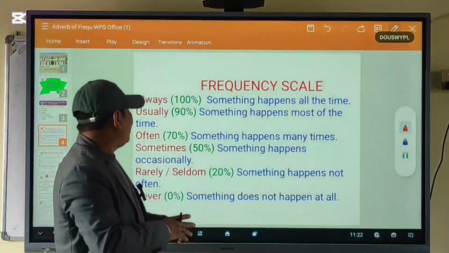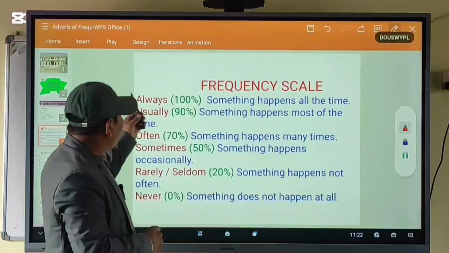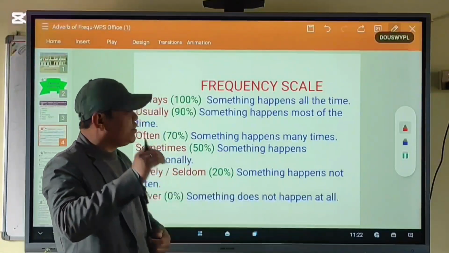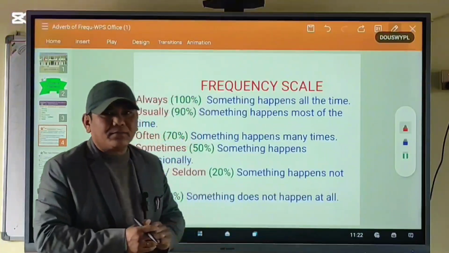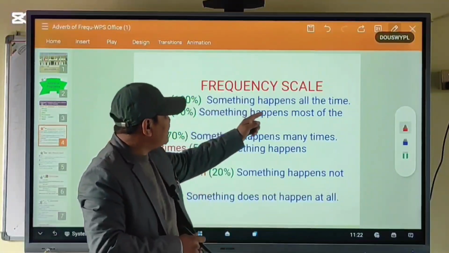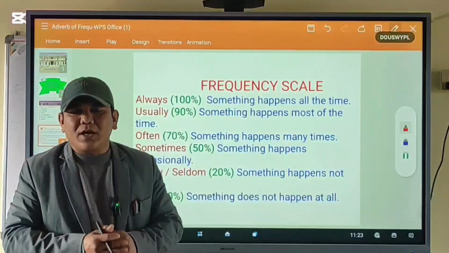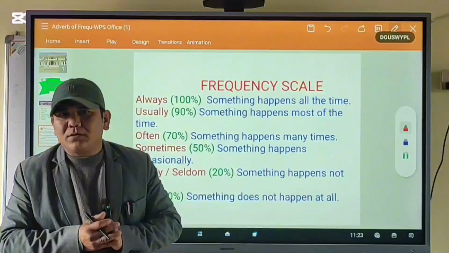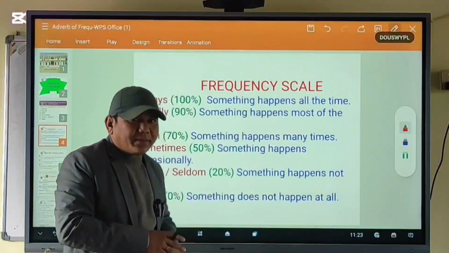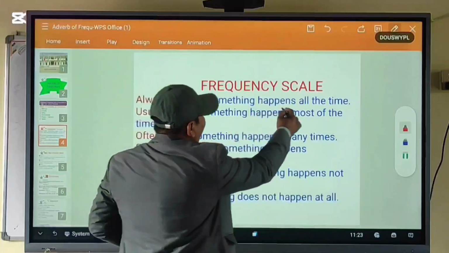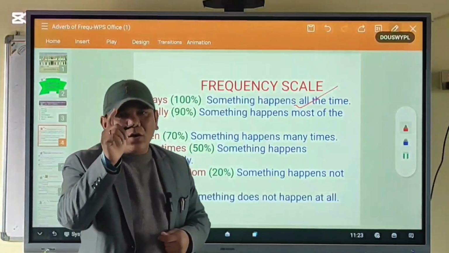Okay, for example, always. Always is an adverb of frequency which is used when something happens all the time. When something happens 100%. Okay? Are you getting me or not? When something happens all the time, when something happens 100%, we use always.